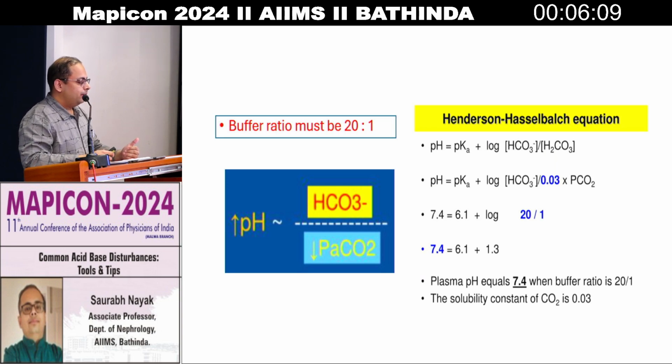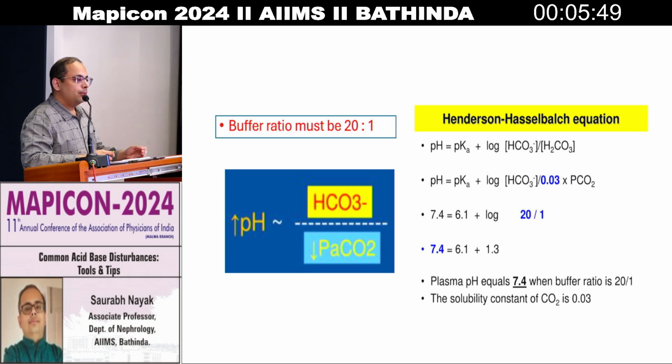So buffer ratio is basically base upon acid, so the bicarbonate divided by PCO2. PCO2 is a surrogate of H plus because it's an acid. So whenever there are changes happening in the bicarbonate as well as in the PCO2, the pH changes. Based on this principle, we calculate estimated H plus and pH. So this is how the ABG machine works.